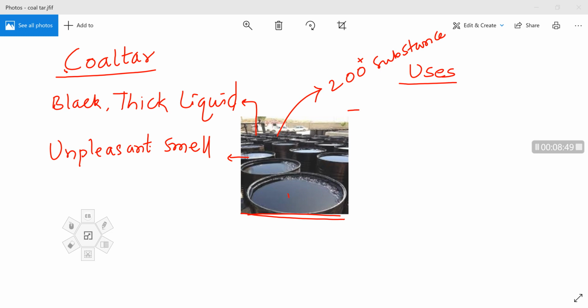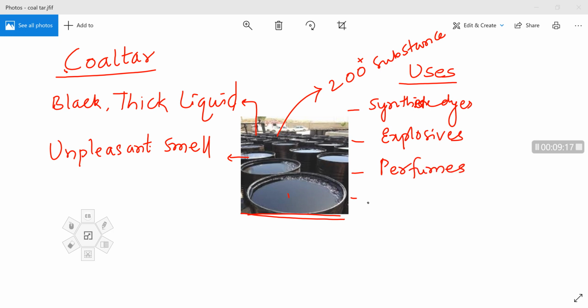Uses: the first use, it is used in the preparation of synthetic dyes. Second use, it is used in explosives. By its unpleasant smell, coal tar is used in the manufacture of perfumes.